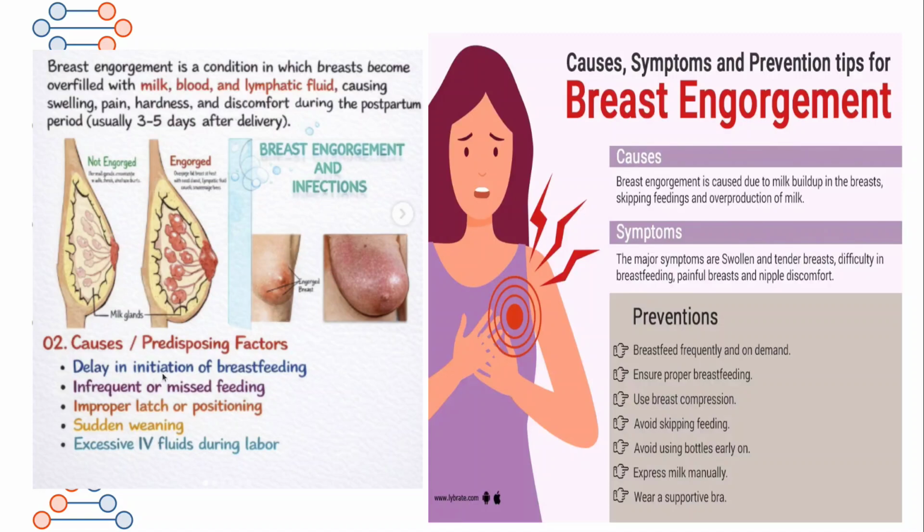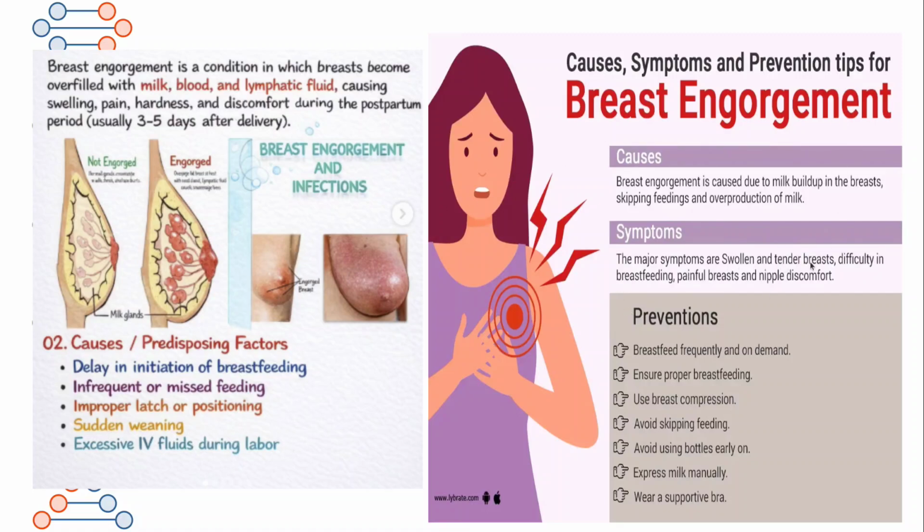What are the causes? Delay in initiation of breastfeeding. Immediately afterwards, within 5 to 10 minutes, you have to put the baby to the mother's breast. If there is any delay, it may lead to breast engorgement. Infrequent or missed feeding: if you miss the feeding, thinking the mother is taking rest, sleeping, that can lead to it. Improper latching and positioning of the baby, sudden weaning, and excessive IV fluids during labor can lead to breast engorgement.